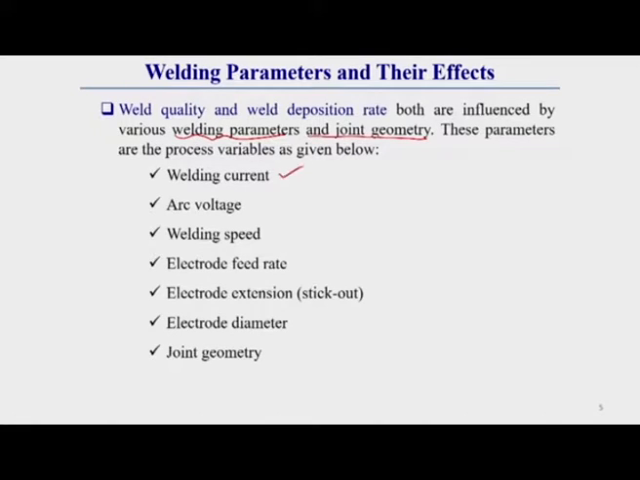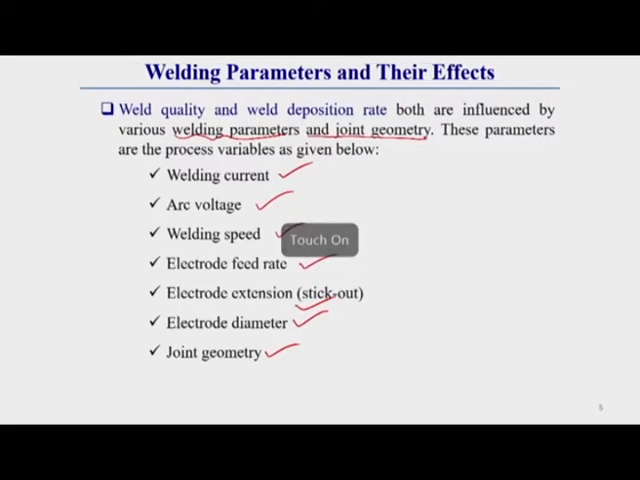These can be welding current, arc voltage, welding speed, electrode feed rate, length of stick out or electrode extension, electrode diameter, and the last parameter is joint geometry. So, the details of each and every welding parameter and joint geometry I will discuss in the subsequent slides. There we will see the effect of these different parameters on overall weld quality.